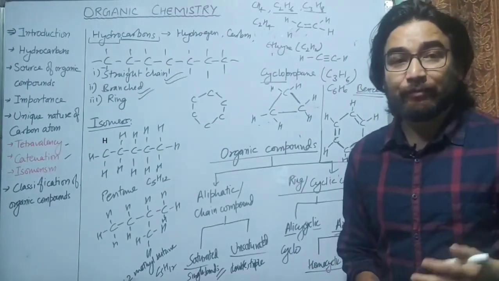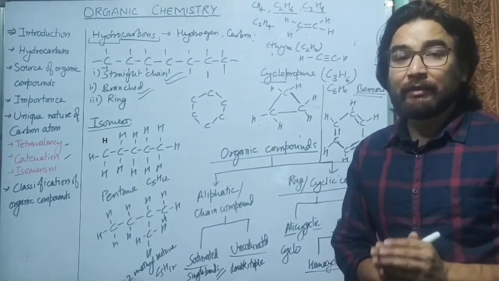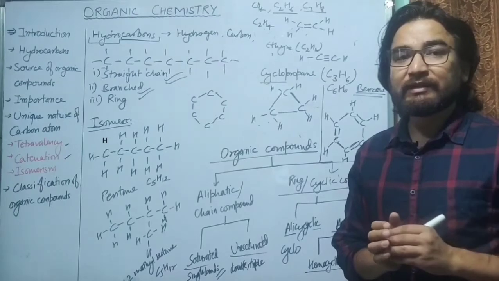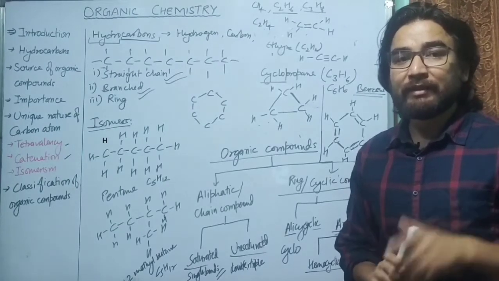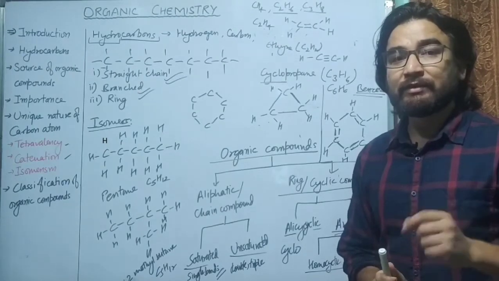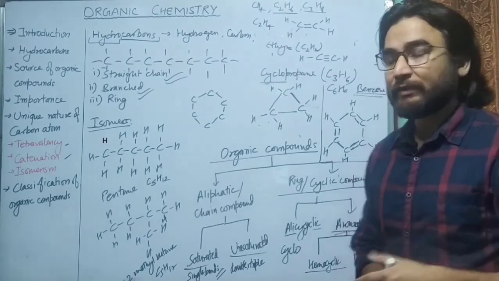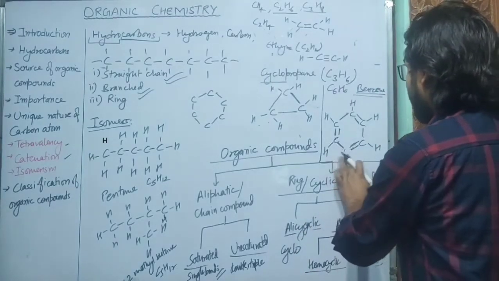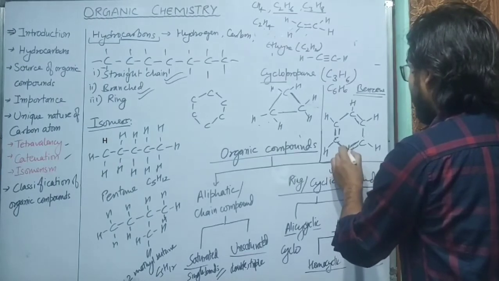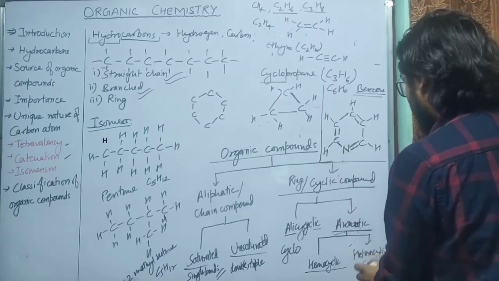Homo stands for same. Now hetero means different. So heterocyclic compounds are those cyclic compounds in which there is a presence of atoms of some elements other than carbon. With the carbon atoms there may be atoms of some other elements. For example, if here we have nitrogen instead of carbon, this is a heterocyclic compound.